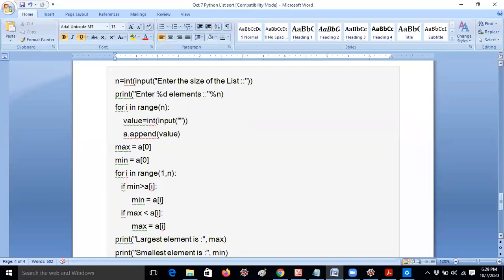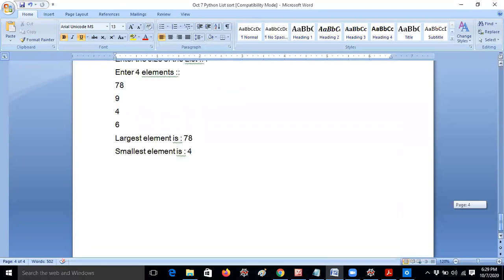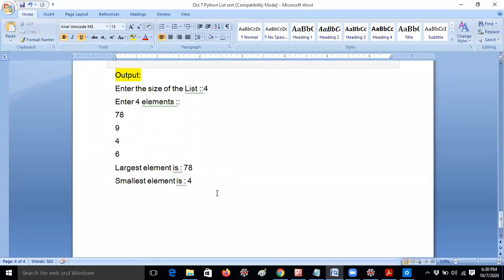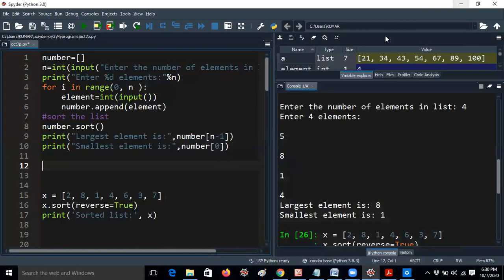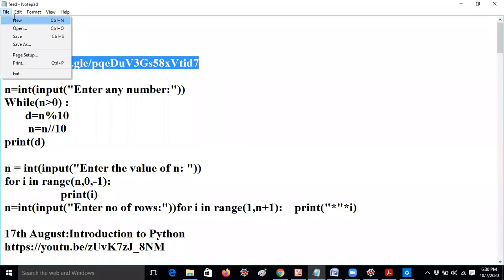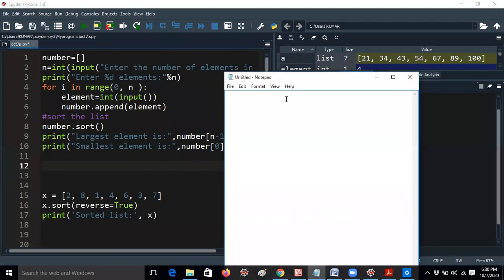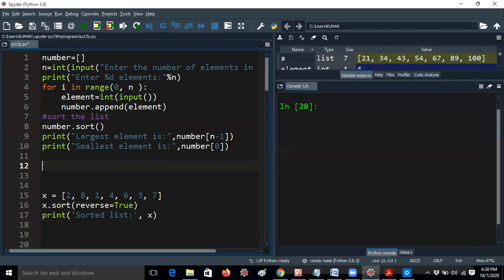Anyway, first I will see the output. I will just copy the output, because I don't want to move around all the time. Here I would like to clear the console, and take a notepad, so it will display the output here. Now I will write a program here.